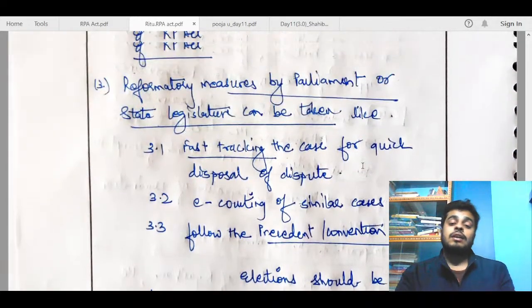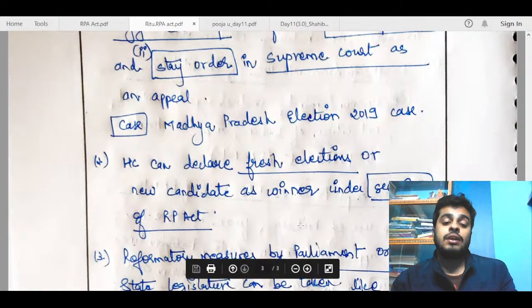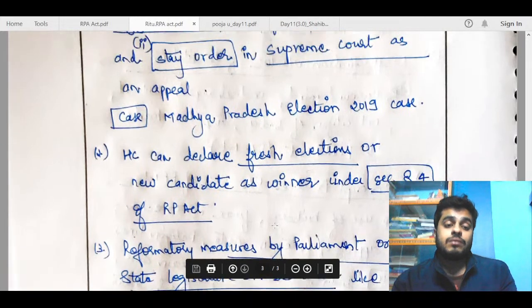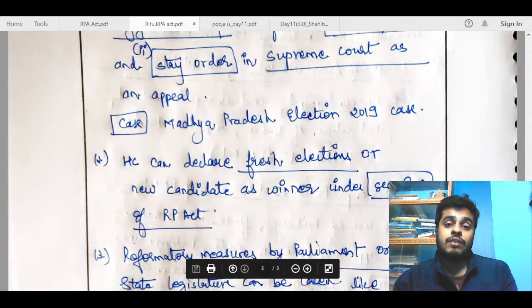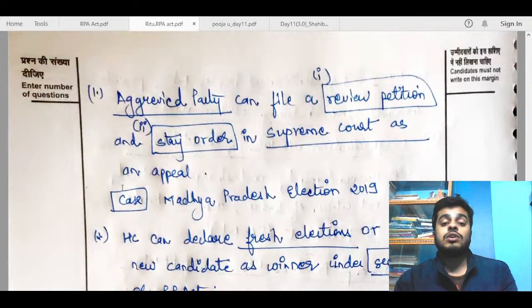Okay, so again, I think that anti-defection dimension is missing. Therefore, in this part also, it looks incomplete. So basically, the third point is a way forward. Stay order is fine, and this is also about HC. HC can declare fresh election. High Court. The question is not asking what the court can do. So the question is asking what are the remedies available to the aggrieved party when his election is declared void.